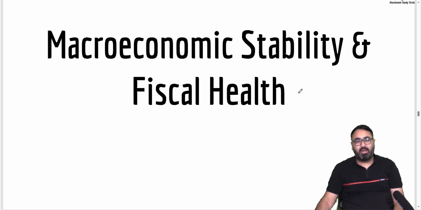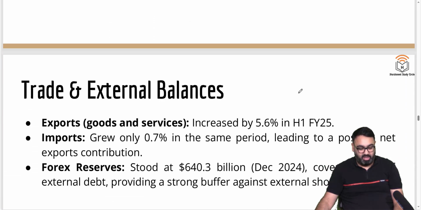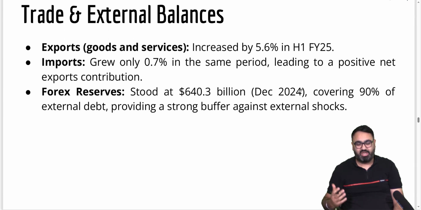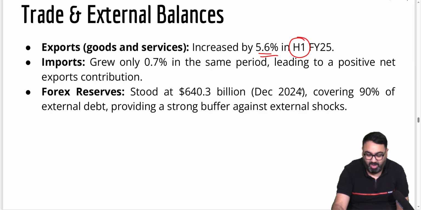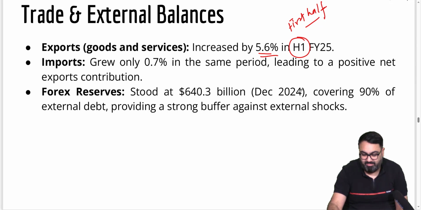The survey in the first chapter also talks about some macroeconomic stability and fiscal health of the country. For example, it talks about imports and exports. So exports increased by 5.6% in the first half. H1 means first half of the year. So first half basically means, as you know, India's financial year starts from April. So from 1st April to 6 months. That is from 1st April to the end of, let's say, September.